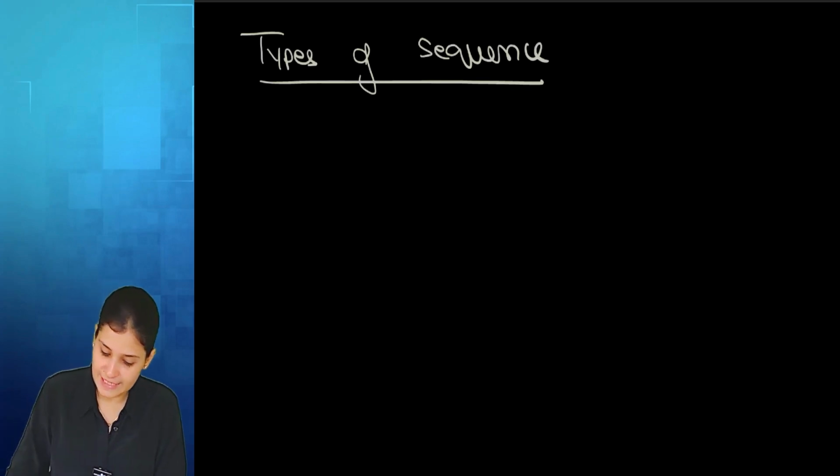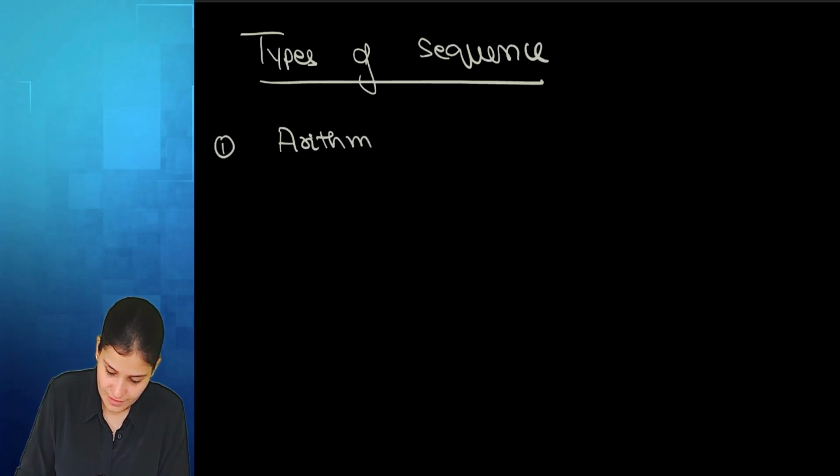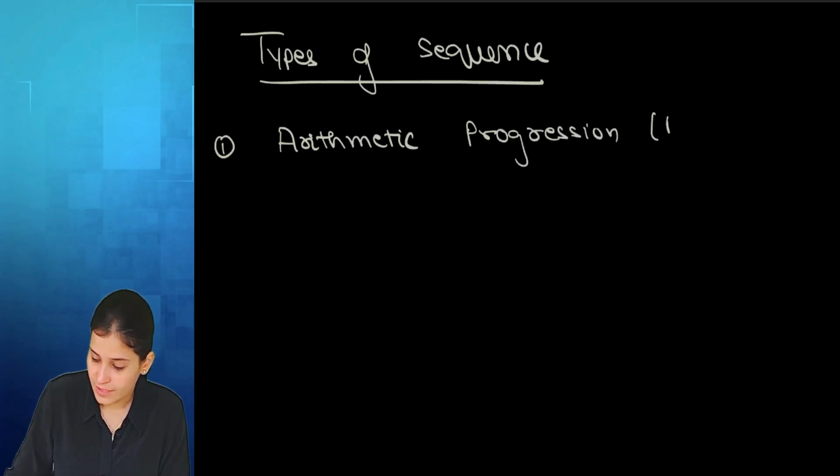The first variety, the addition-subtraction one, is known as arithmetic sequence or progression, AP.